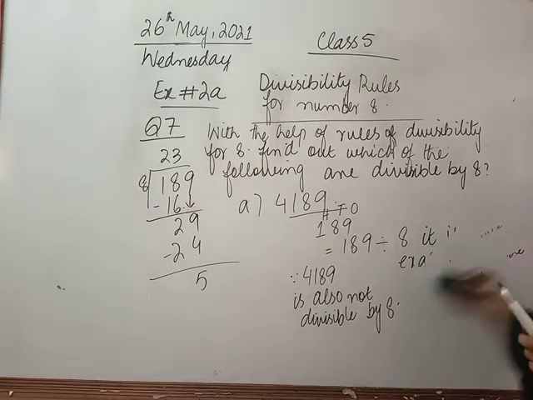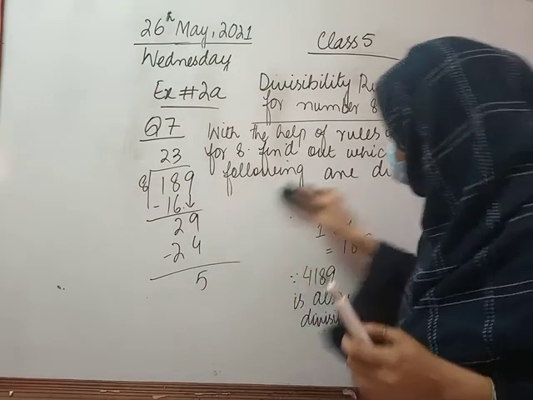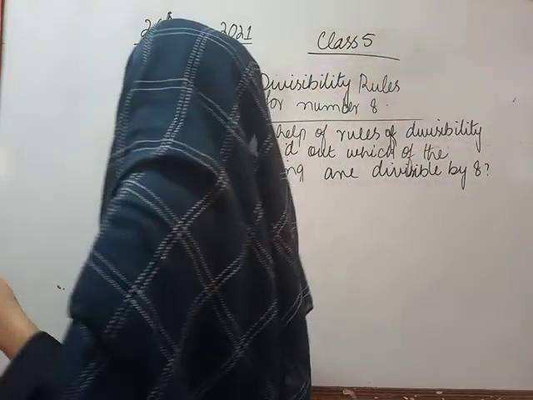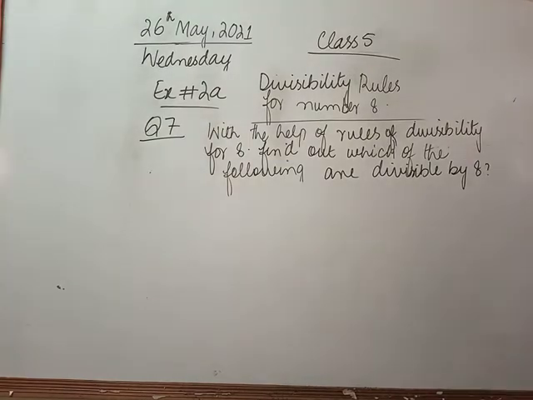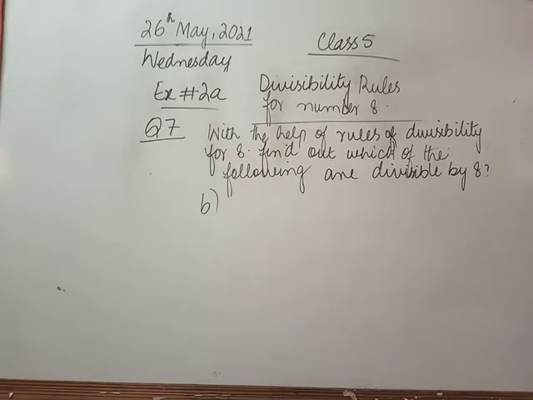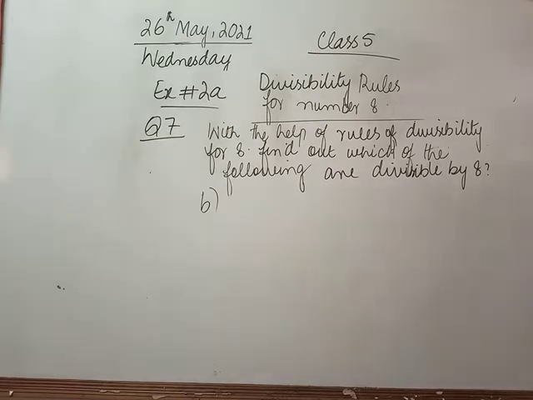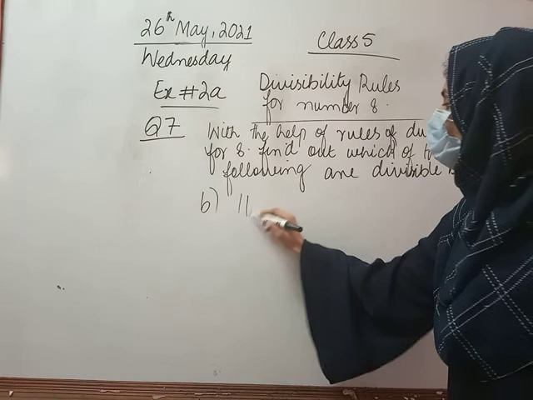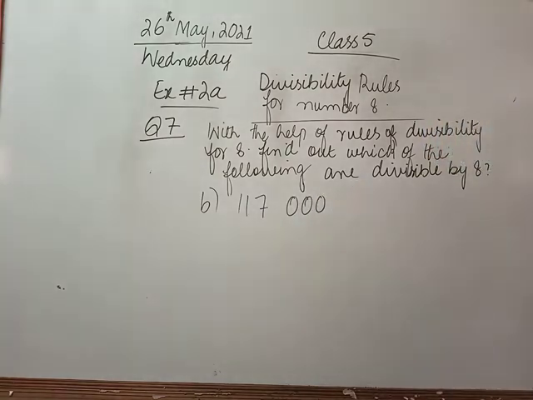Now, class, in part B we have 117,000. As we have discussed a while ago, a number is divisible by 8 if the number formed by the last 3 digits is a multiple of 8 or there are zeros at its hundreds, tens and ones places. As we have discussed, very good.